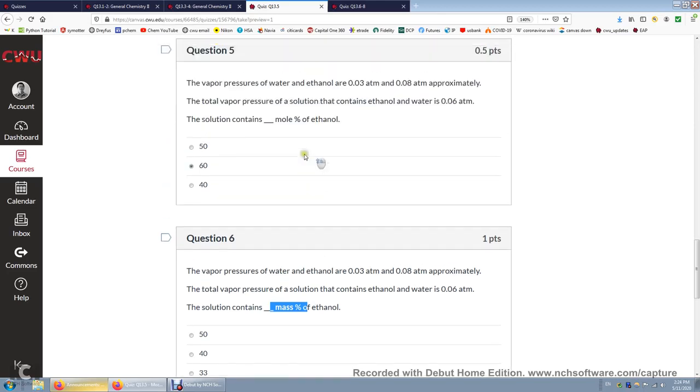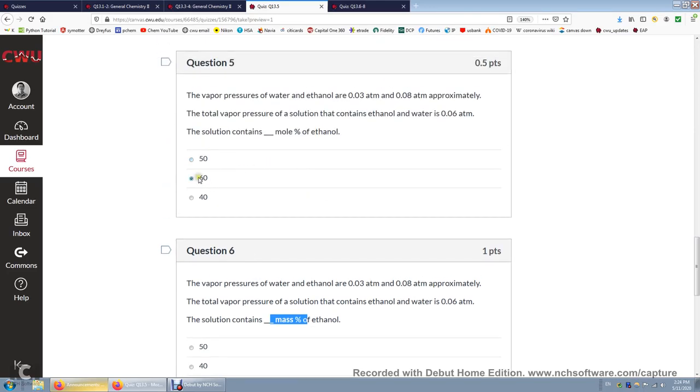Over here, let's make it a bit easy. Let's say we have 0.6 moles of ethanol and 0.4 moles of water. So that's a solution that contains 60% ethanol. Again, 0.6 moles of ethanol, 0.4 moles of water, and then we need to convert these numbers of moles to grams.